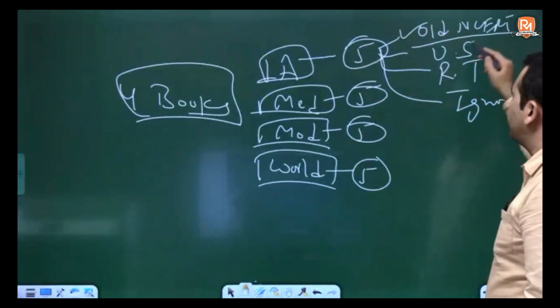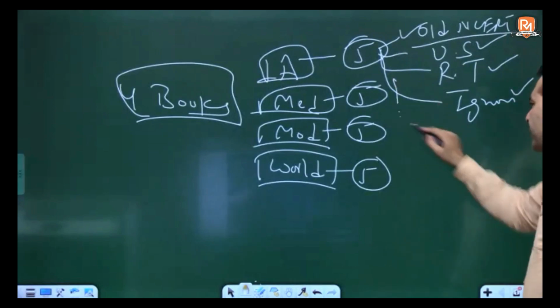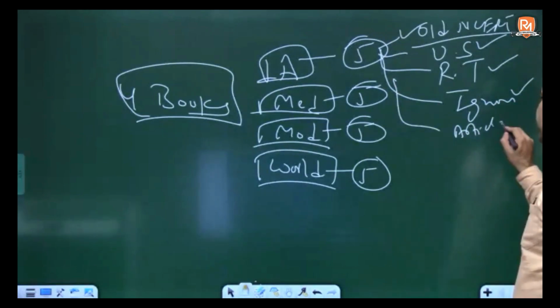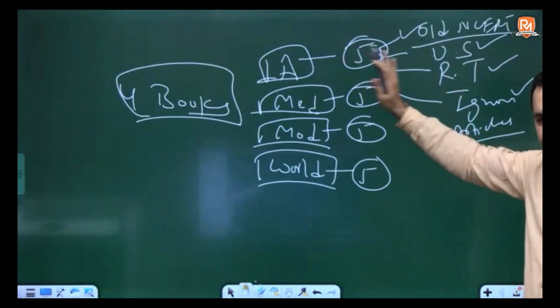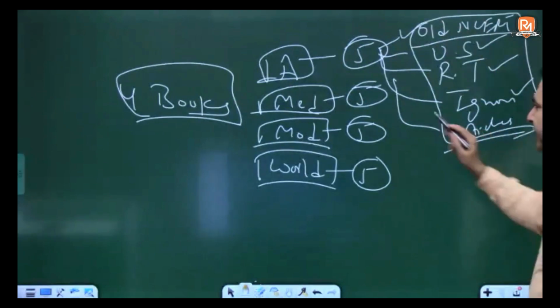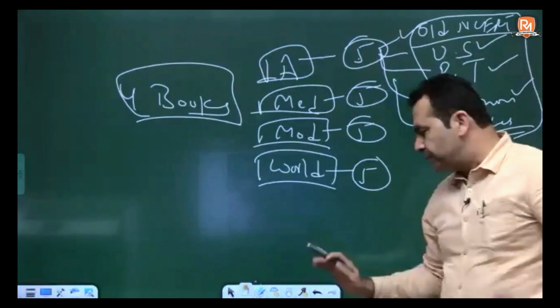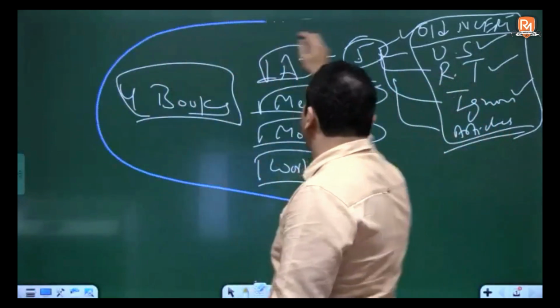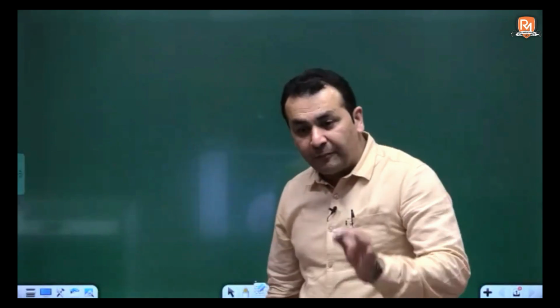So old NCERT, Upinder Singh ma'am's book, Romila Thapar ma'am's book, and IGNOU notes, plus some important articles which I read online, I have already summarized and added here. So everything is in one book. When you read this book along with my class lecture, your notes are done. Now, how you have to take the classes and how you have to make your notes, there is a proper plan for it as well. Now, what is the plan for it?